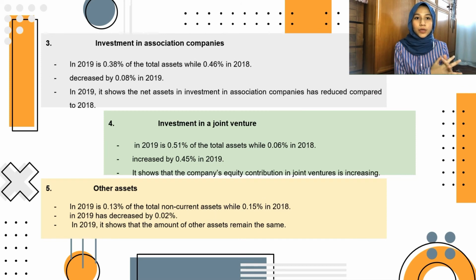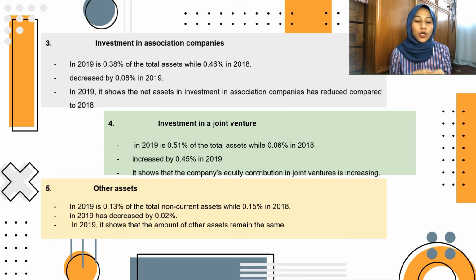Okay, the next one is investment in associate companies. In 2019 it is 0.38% of total assets, while 0.46% in 2018. It shows that the common ratio for investment in associate companies has decreased by 0.08% in 2019. Okay, we move on to investment in a joint venture. Investment in a joint venture in 2019 is 0.51% of total assets, while 0.06% in 2018.